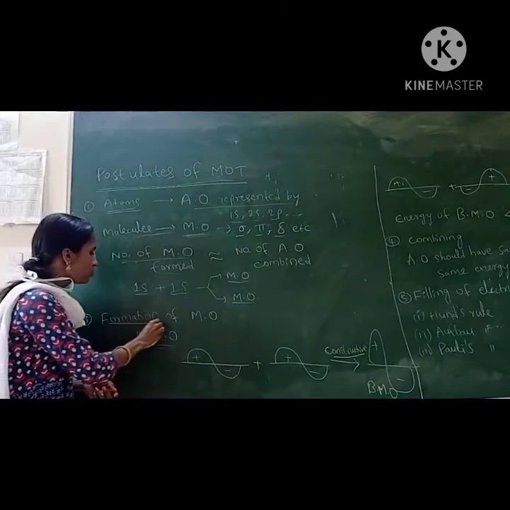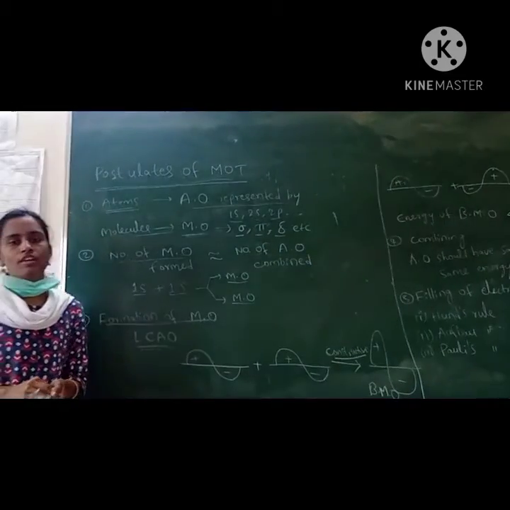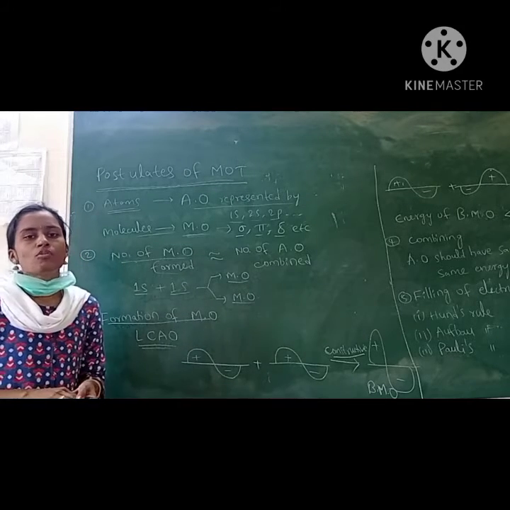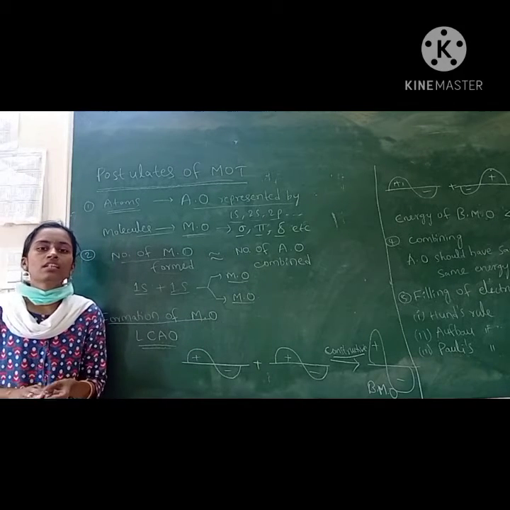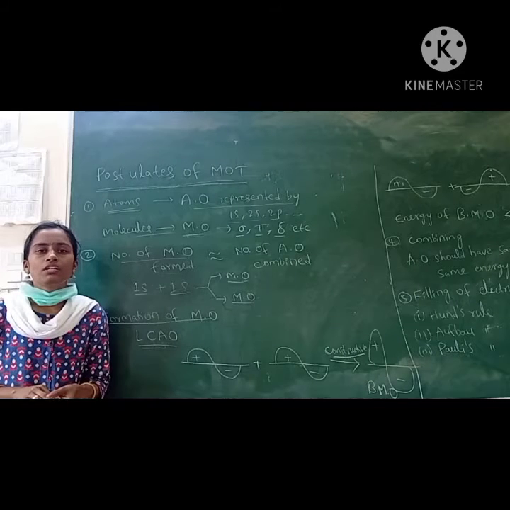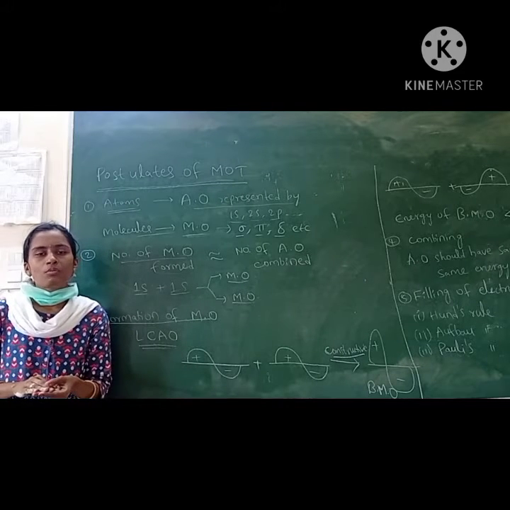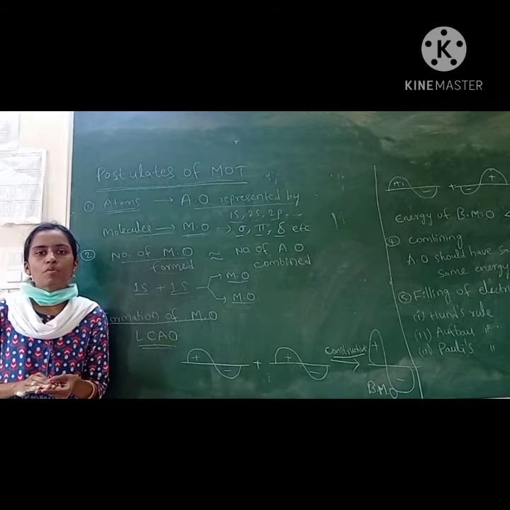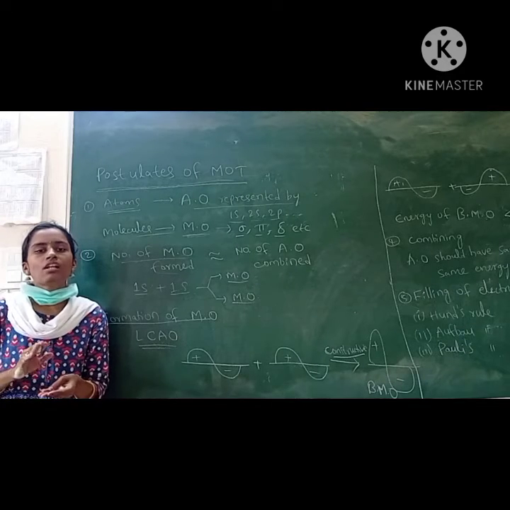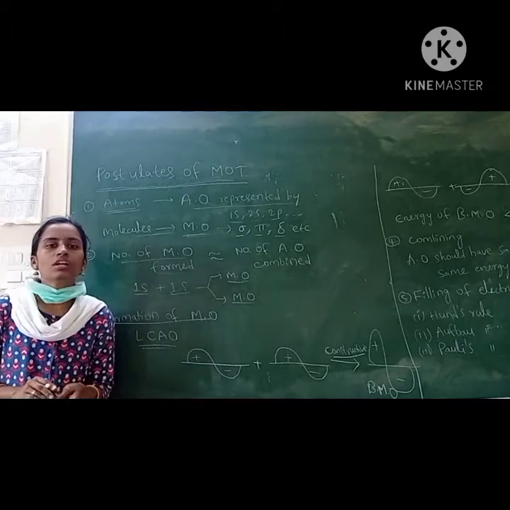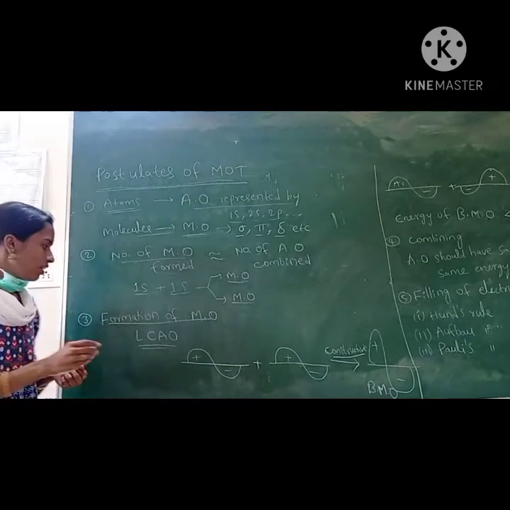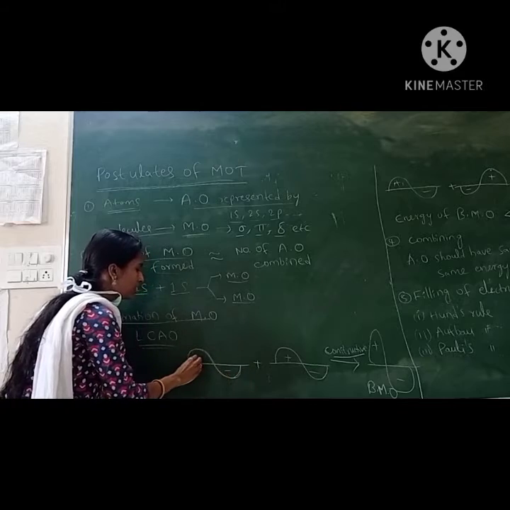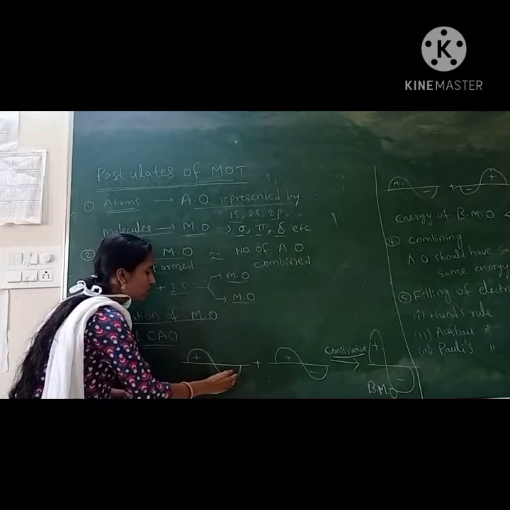Next, how are molecular orbitals formed? This theory explains the formation of molecular orbitals by considering the wave nature of orbitals. According to Schrodinger, an orbital is a space where we can find the maximum probability of an electron. He also considered the wave concept of the orbital. An orbital behaves as a wave and contains positive and negative amplitude.